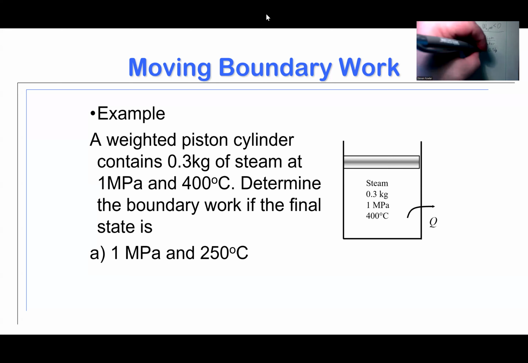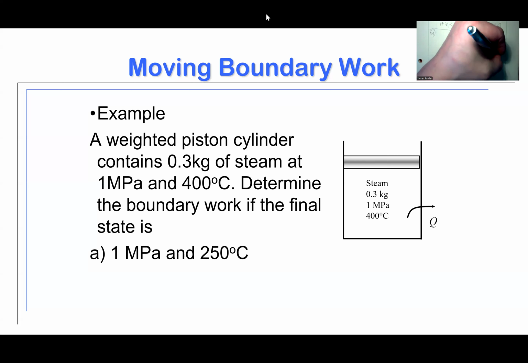They've given me a pressure, that appears to be an initial pressure, 1 megapascal. They've given me an initial temperature, 400 degrees C. Determine the boundary work if, and they've given me a final state here.